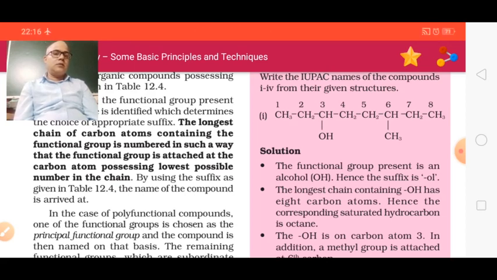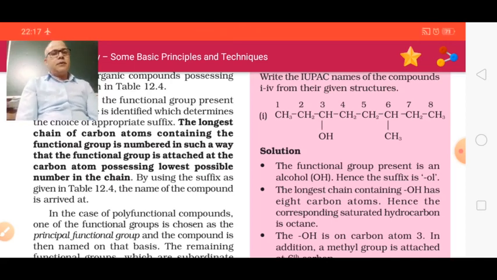So let's start our class: Some Basic Principles and Techniques on Organic Compounds in Organic Chemistry. Student, we are studying nomenclature, and in nomenclature we have studied the nomenclature of those compounds which have only branches and of those compounds which have a functional group. I have told you all the rules for the nomenclature of polyfunctional organic compounds.